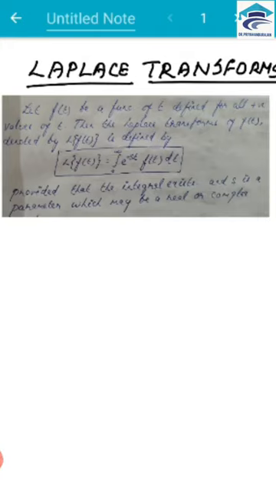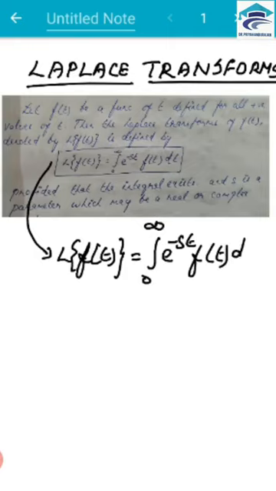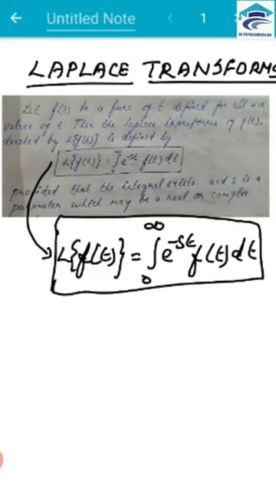Let f of t be a function of t defined for all positive values of t. Then the Laplace transform can be written as L of f of t is equal to the integral from 0 to infinity of e to the power minus st f of t dt. So this is the Laplace transform formula, provided that the integral exists. So the integration has to exist, and s is a parameter which may be real or a complex number.